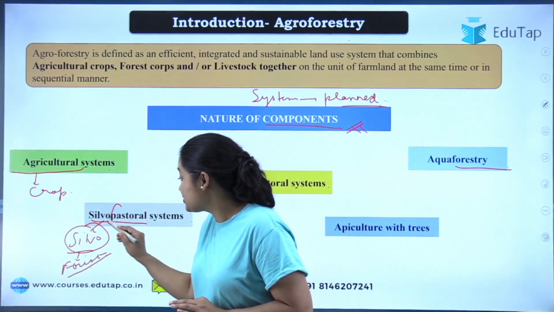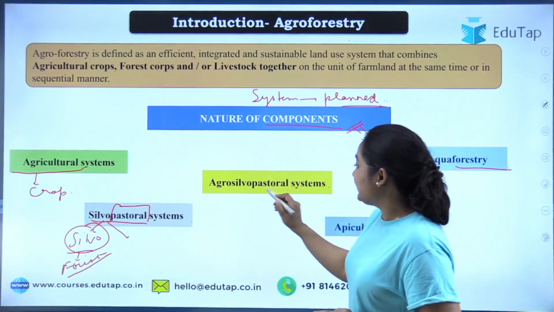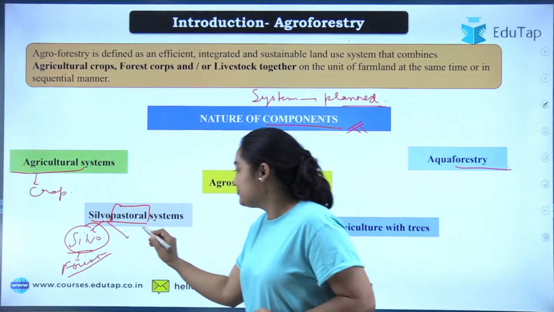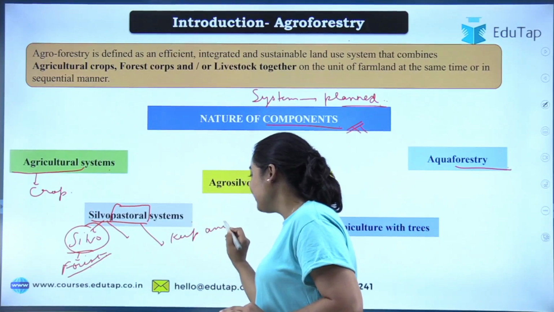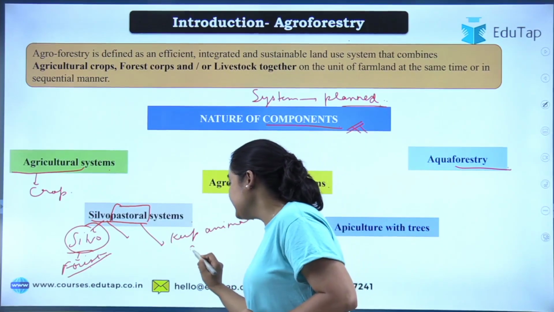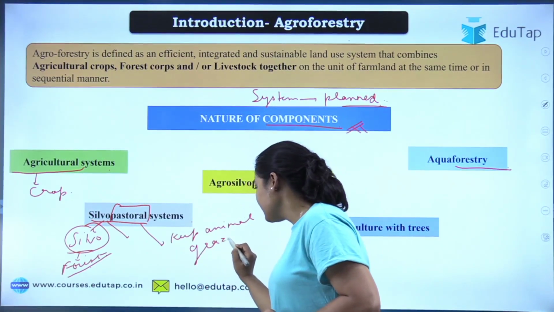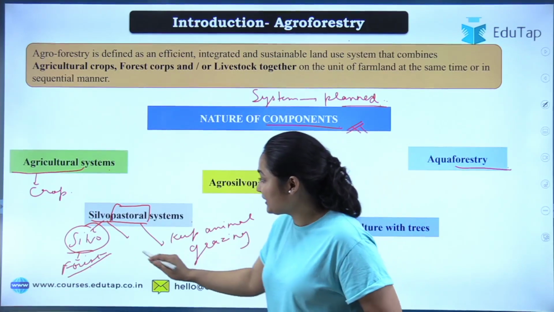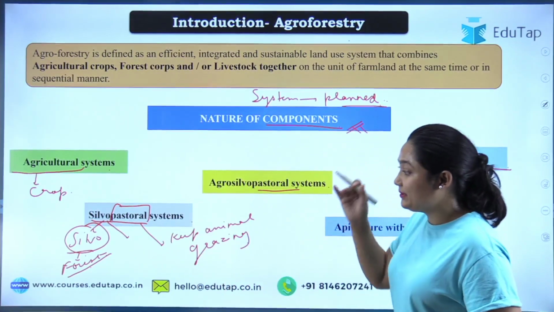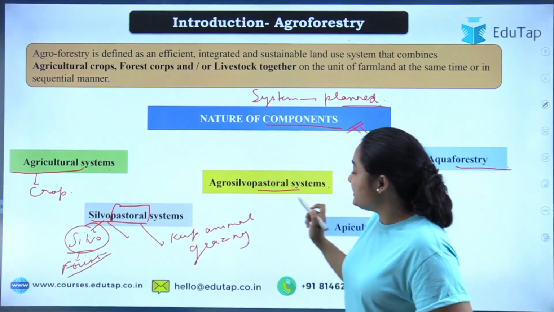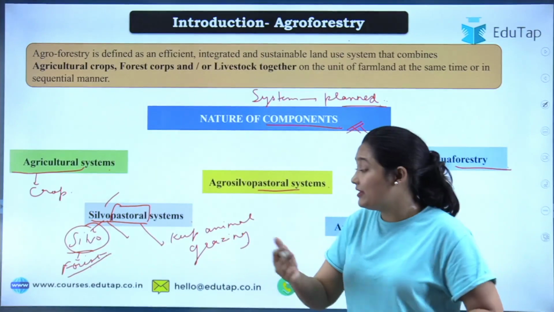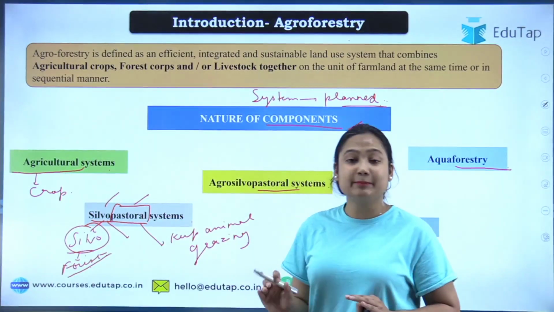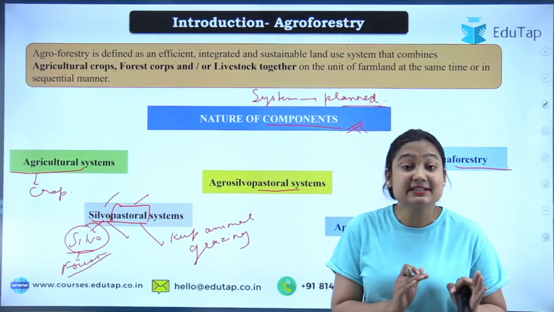Then talking about pastoral. See this pastoral term, whenever you see it, it means we are keeping animals. And what kind of animals? The grazing animals, the animals that eat grass, we are keeping them. Okay, so this is what we mean by silvopastoral culture. So whenever you see the word silvo, you will go for, okay, we are culturing the forestry. Whenever you see pastoral, it means we are keeping the grazing animals, like cattle.